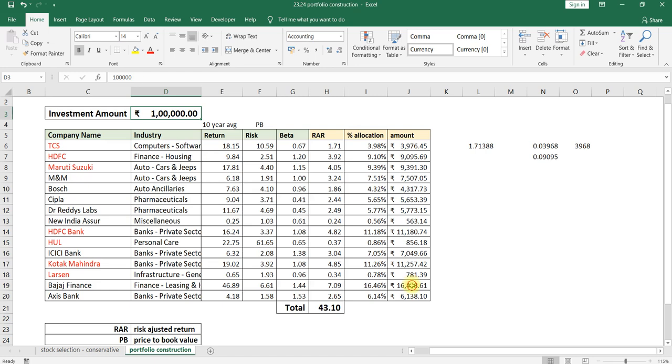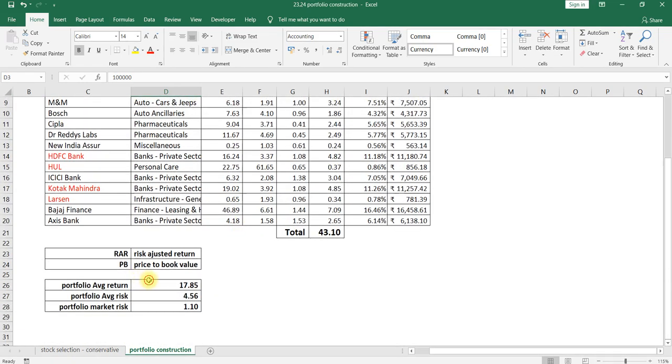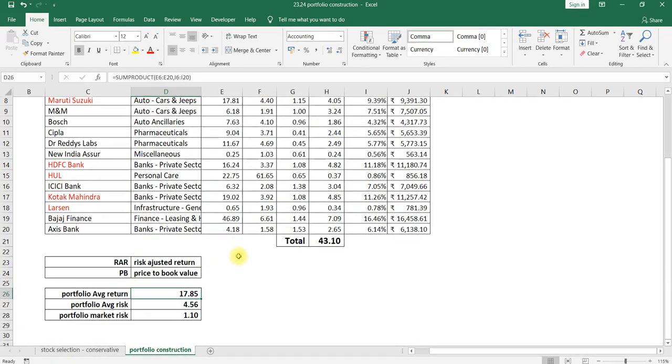For example, here 16,500 rupees will be invested in Bajaj Finance. Not exactly, but near to that we need to invest. Okay, this is about how we can distribute our desired amount across all the selected stocks to build one portfolio. Once you have built a portfolio, if you are checking the portfolio return, the average portfolio return, now